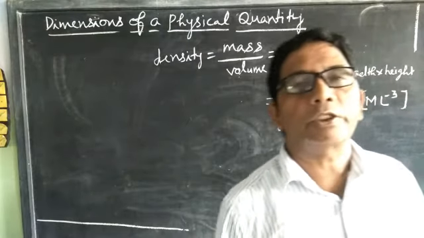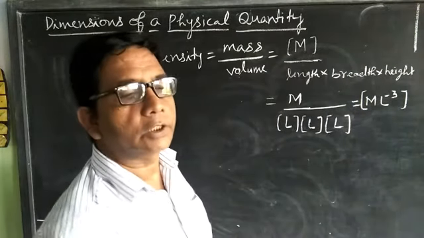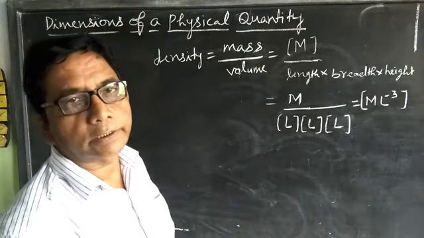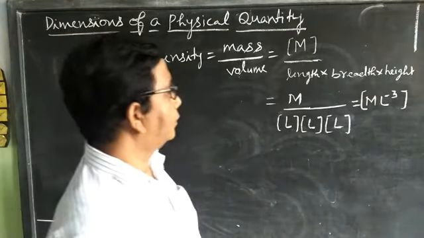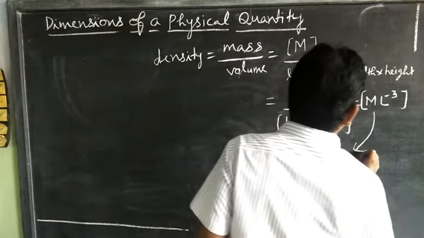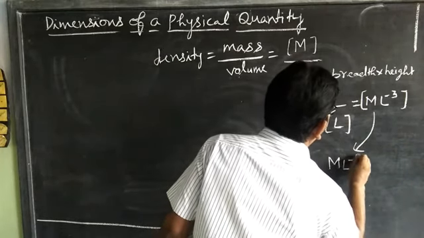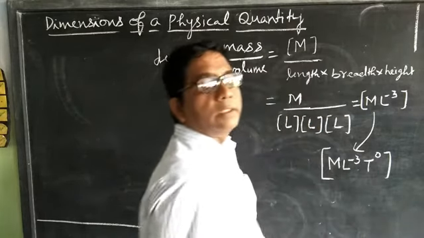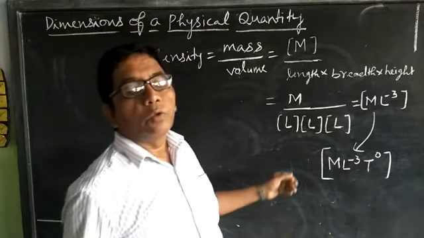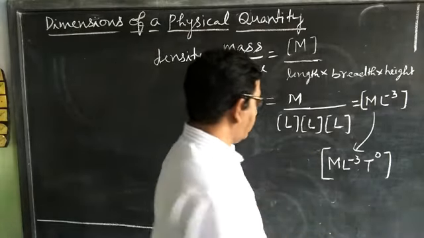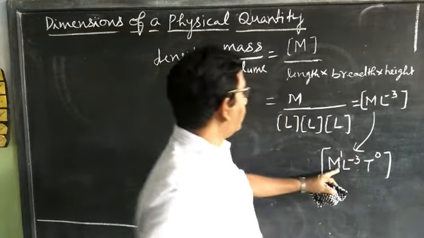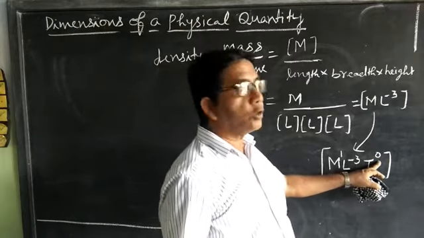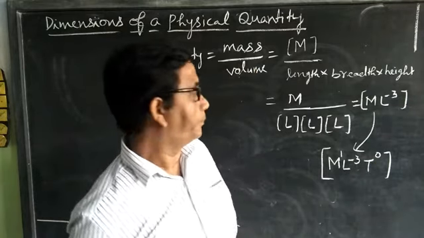Thus the dimension of density is M L power minus 3, which can also be written as M L power minus 3 T power 0. Thus the dimension of density is 1 in mass, minus 3 in length, and 0 in time.